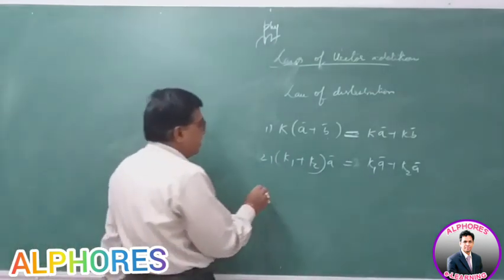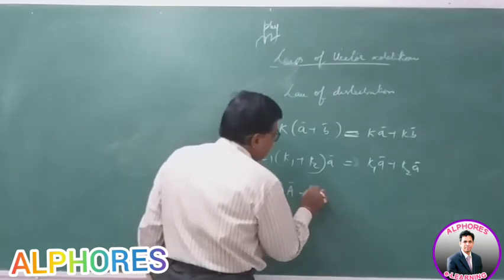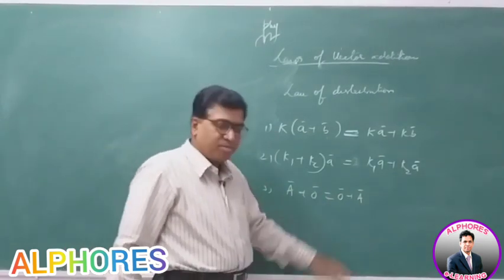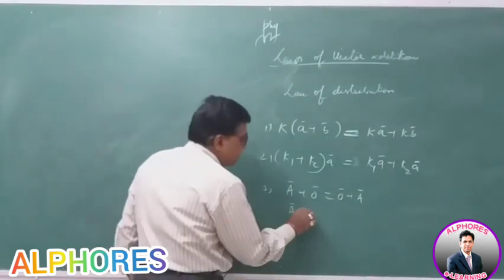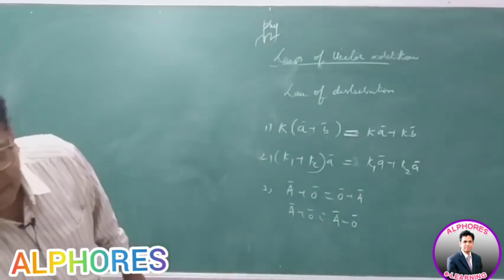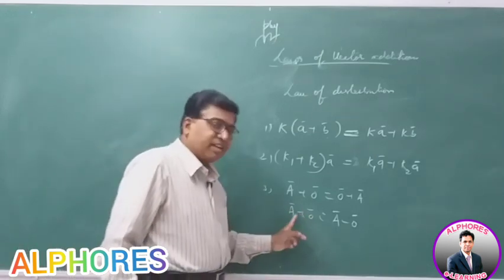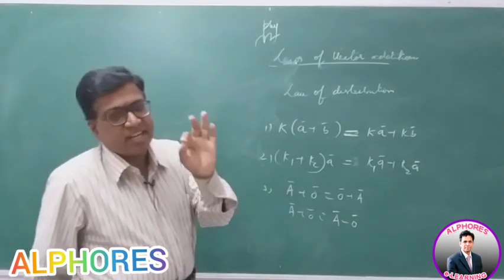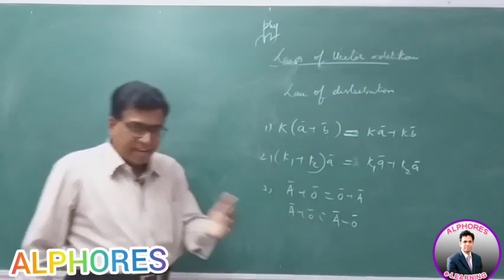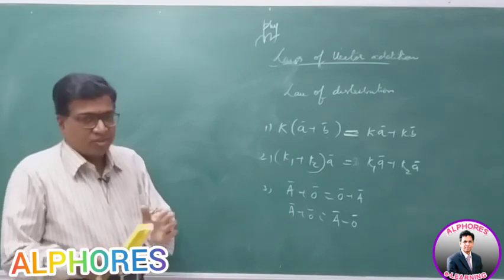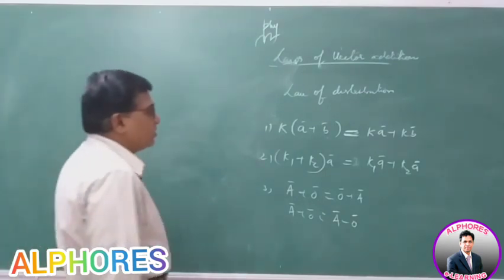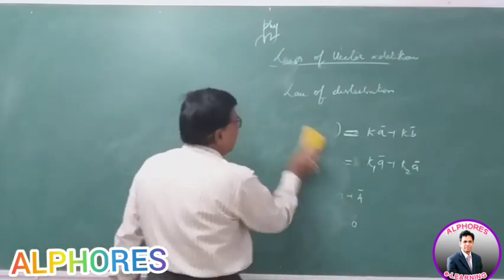The other one: you can write a vector added to 0 bar or 0 bar added to A bar, it is the same. A bar plus 0 bar or 0 bar plus A bar is the same. And A bar plus 0 bar is the same as A bar minus 0 bar. For a null vector, whether you add a null vector or subtract a null vector, the resultant remains the same, it does not change. When any vector is either added or subtracted with a null vector, there is no change in its vector appearance, okay.